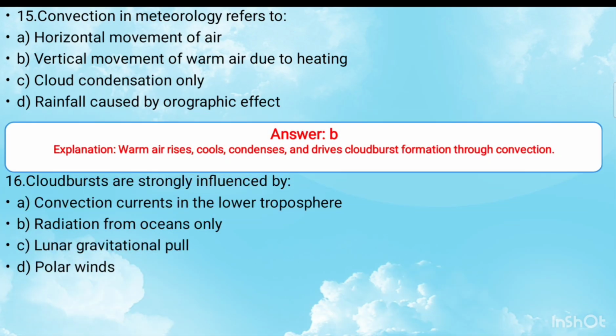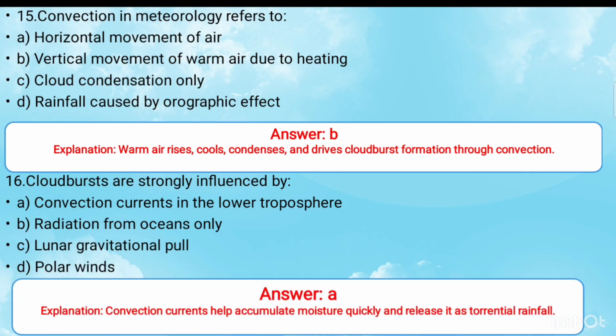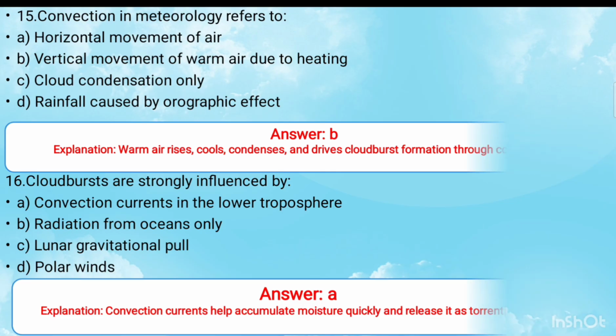The right answer is option B, vertical movement of air due to heating. Question number 16 is cloudbursts are strongly influenced by. The right answer is option A, convection currents in lower troposphere.